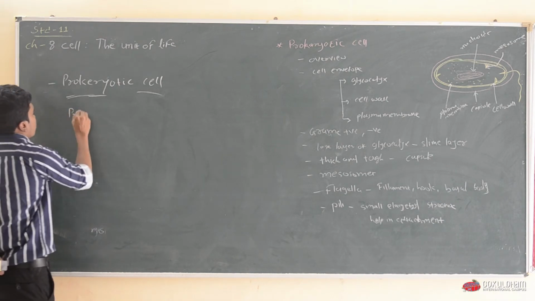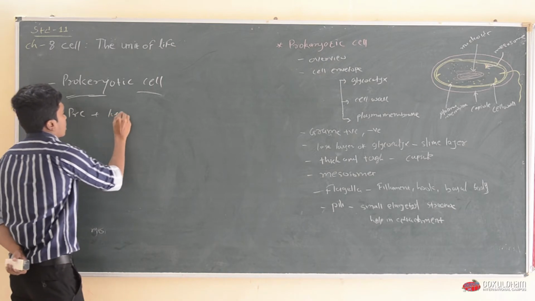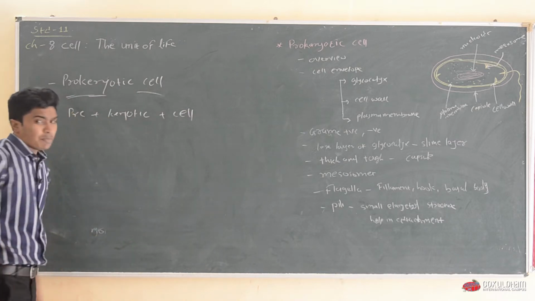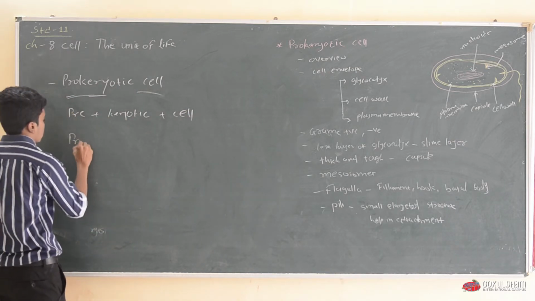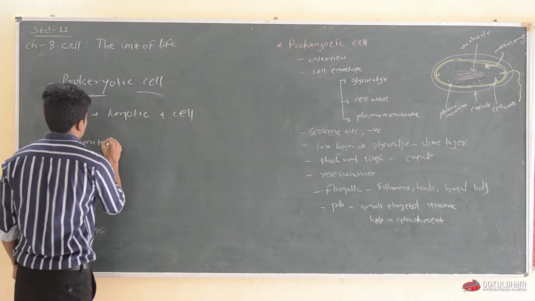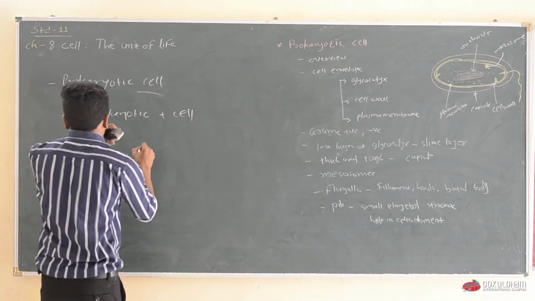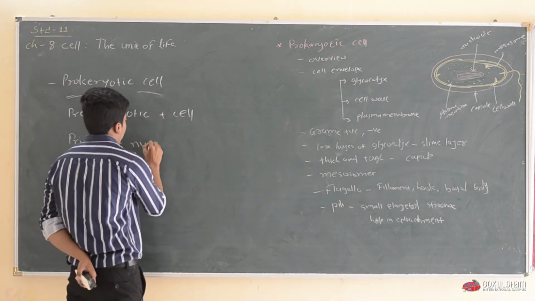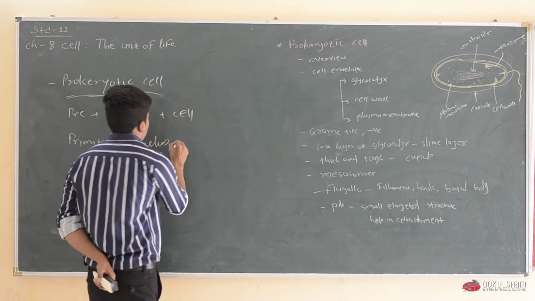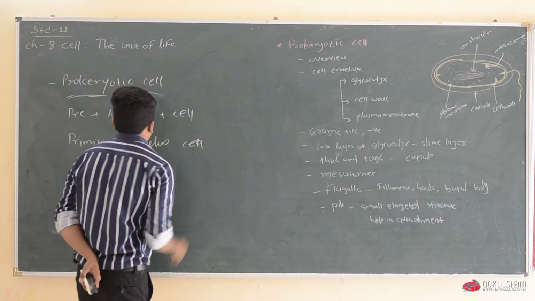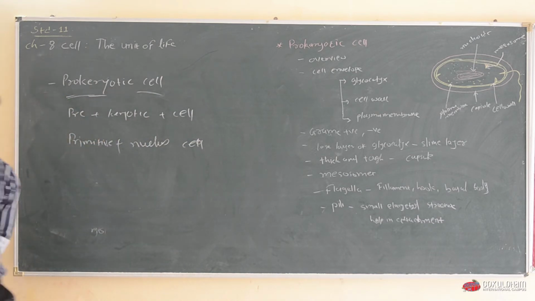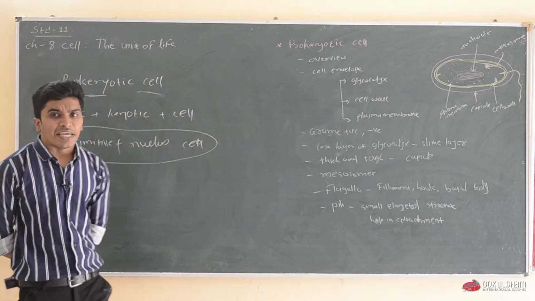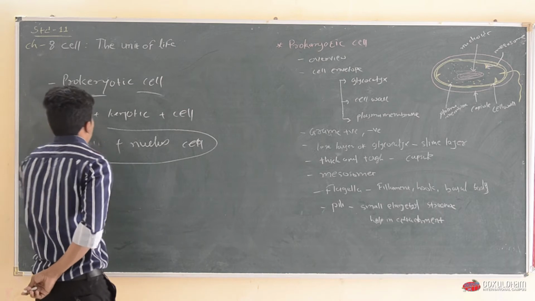The first one is pro-karyotic plus cell. Pro means primitive, karyotic means nucleus, and cell. Prokaryotic cell means a cell having a primitive nucleus. Okay?